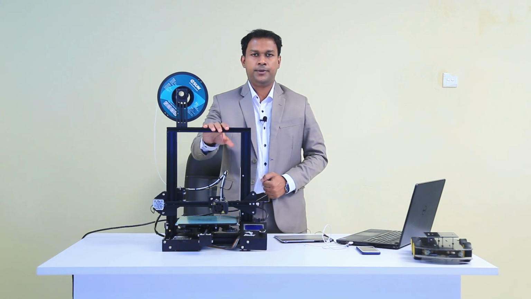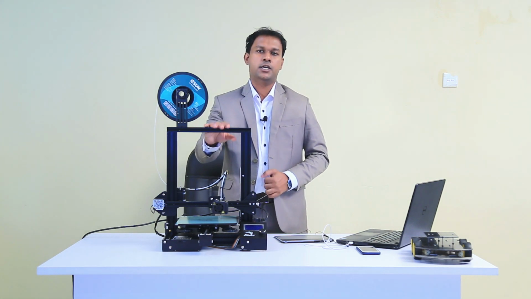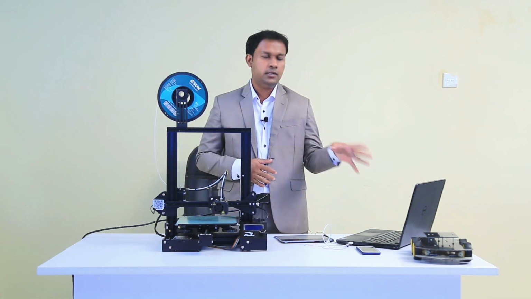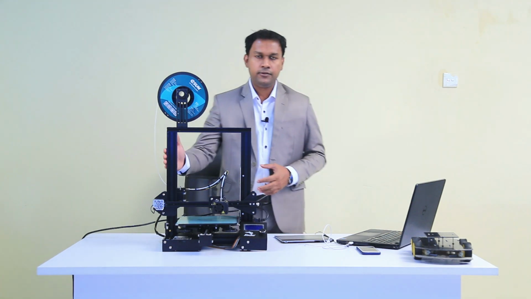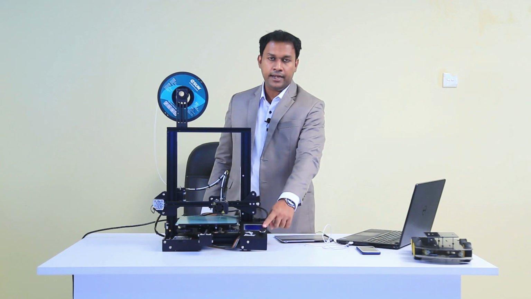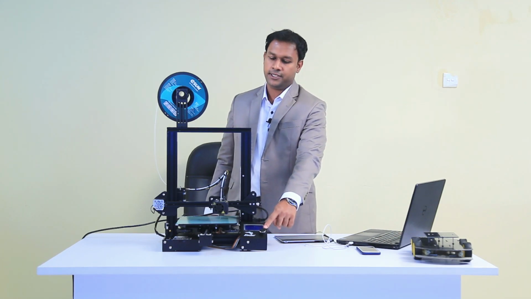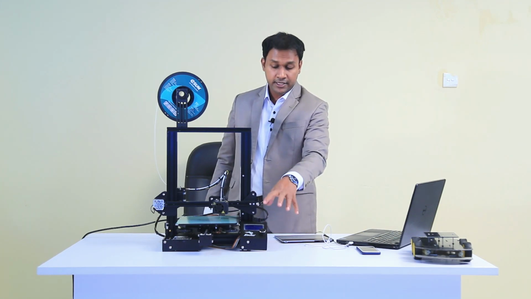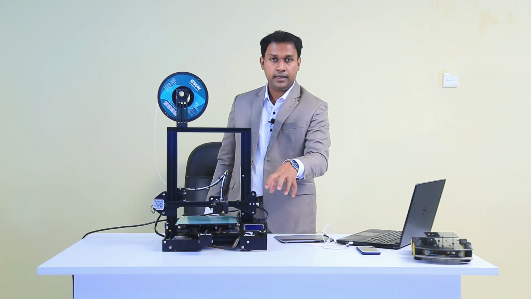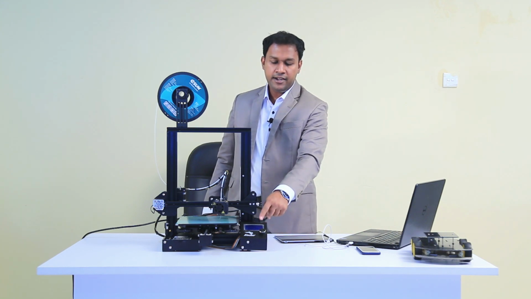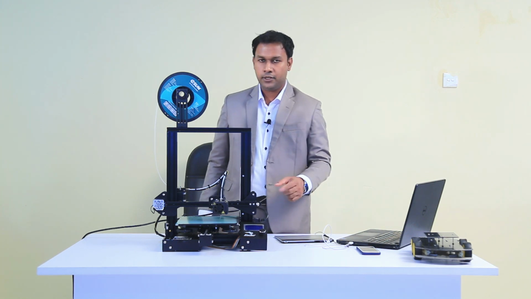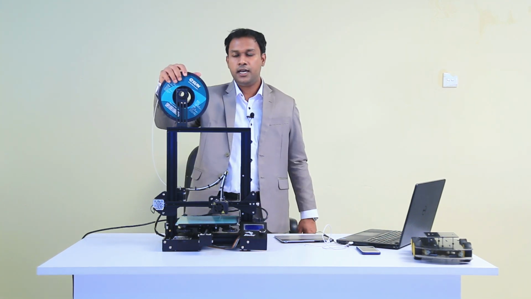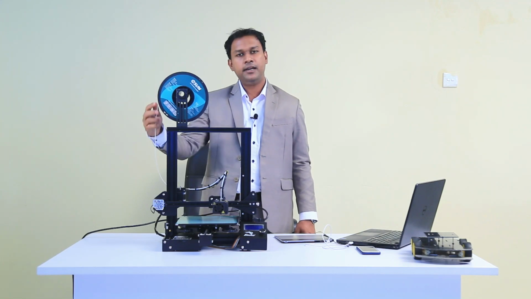Okay students, this is the 3D printer that we have been using to build our robots, right? The model is Ender Pro 3 version. The brand is Creality, the model is Ender. Sorry for the mistake. Now this is the PLA. The material is called PLA.